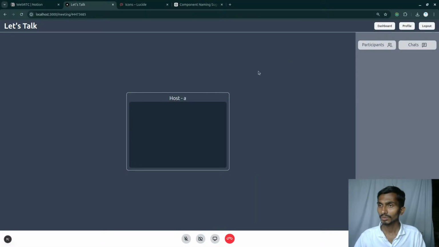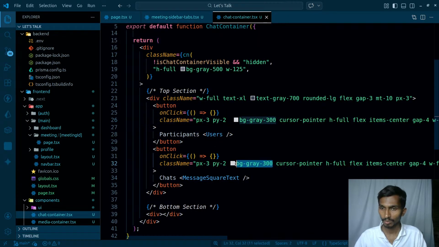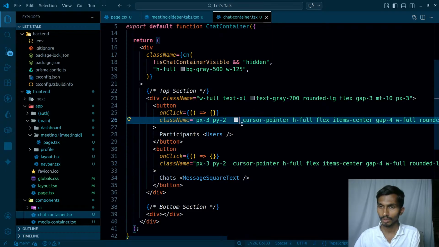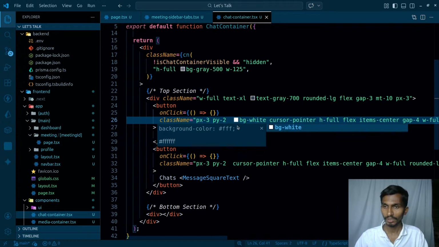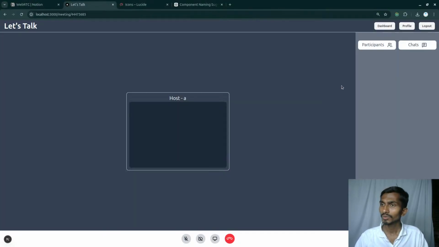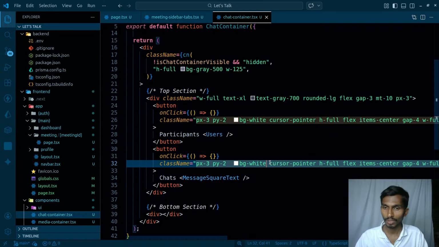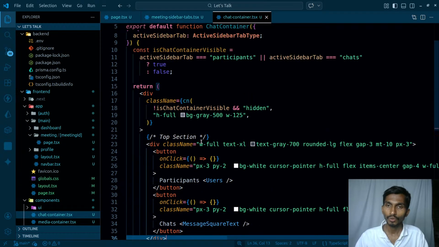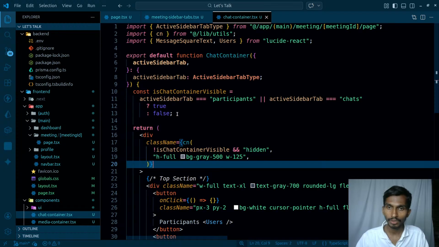And once this much is done, this should have some color. Let me get rid of this color as well. By default it will be looking like this: BG white, and same is gonna be here, BG white. So this is how it looks initially, and once that is selected, after that it should be looking something different. First of all, I have to check which one is selected or not.